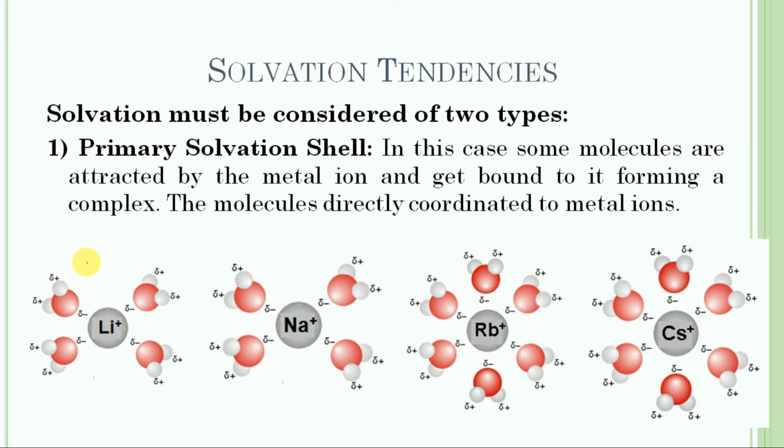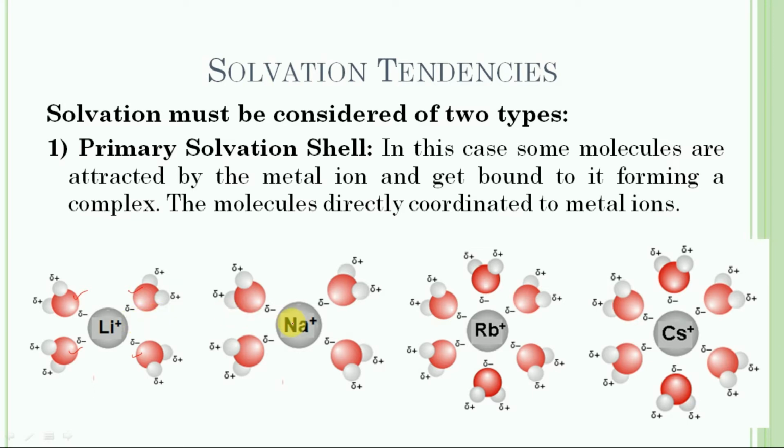In this case, the primary solvation cell consists of 4 tetrahedrally coordinated water molecules along with the lithium ion, and it forms a complex with lithium with 4 water molecules, and this is called a hydrated ion and behaves as one entity.